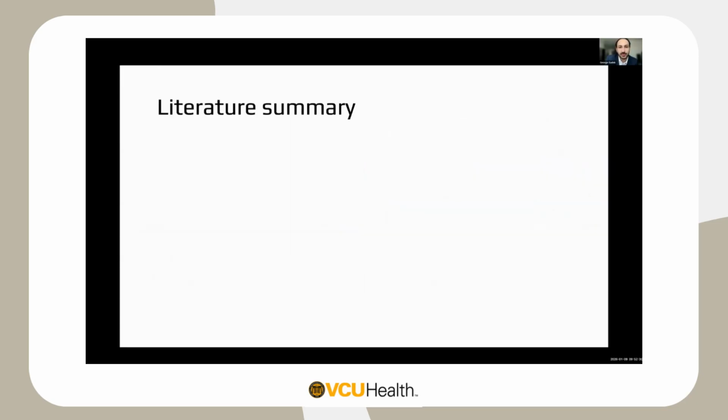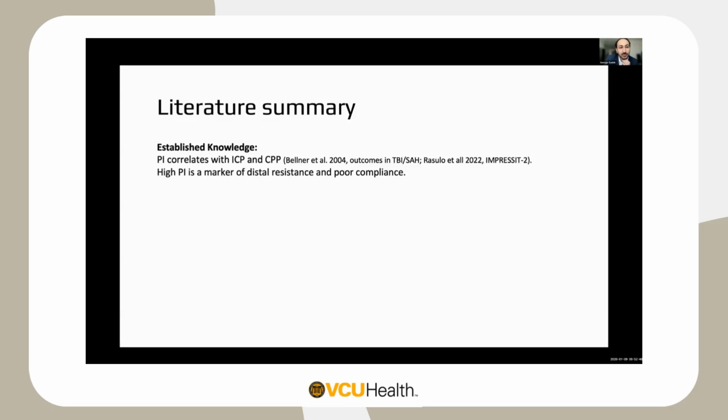Which leads us to look back and ask: what do we know and what do we not know about pulsatility indices in these specific situations? What we do know is that the pulsatility index does correlate with ICPs, intracranial pressures, and cerebral perfusion pressures. We also know that a high pulsatility index is a marker of distal resistance and poor compliance.